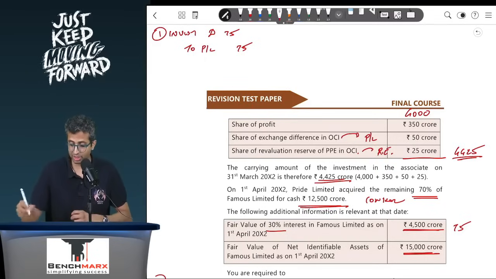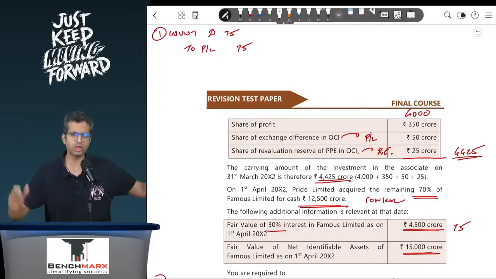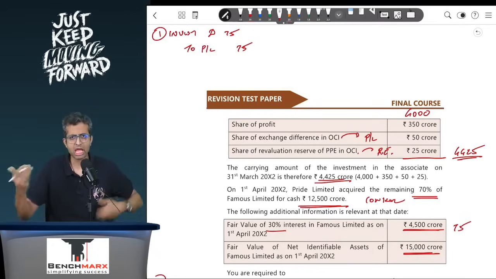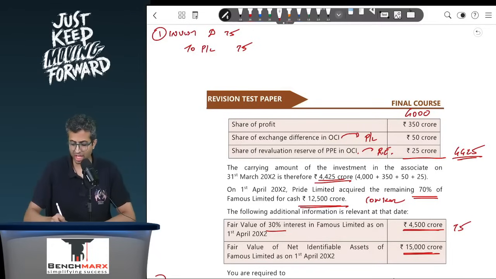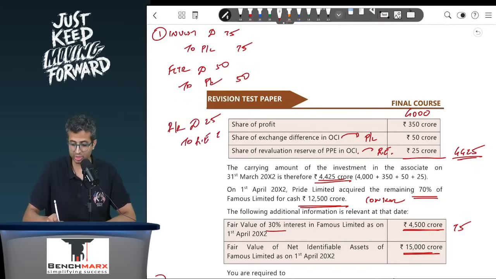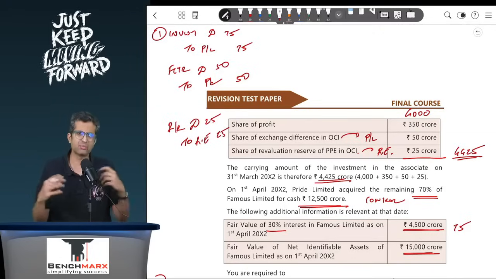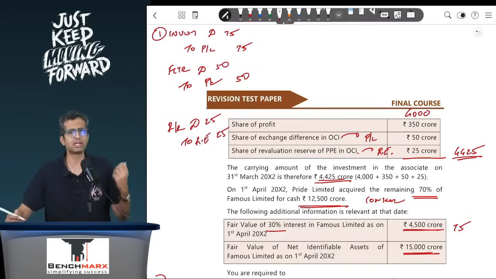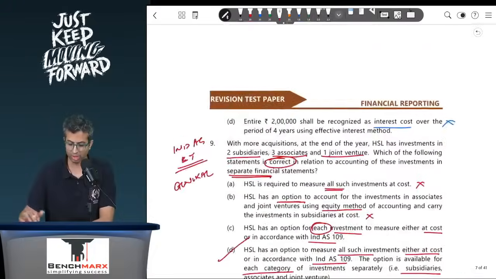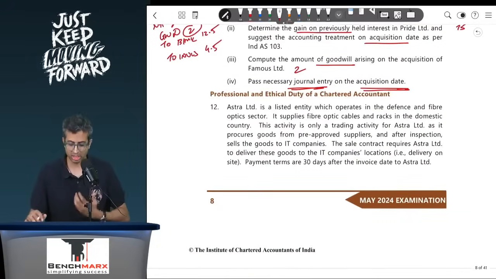So apart from this, you will pass an entry separately, or you can pass the entry the way institute has done as a single entry. That is, you will have FCTR account debit, which is 50, to the consolidated profit and loss, which is 50, and you'll have revaluation reserve account debit, let us say 25, to the consolidated retained earnings, which is 25, and that is about it. Institute has clubbed it and passed this as a single entry, but that does not mean that the other workings are wrong. You can follow other workings as long as you're giving the same ultimate conclusion.